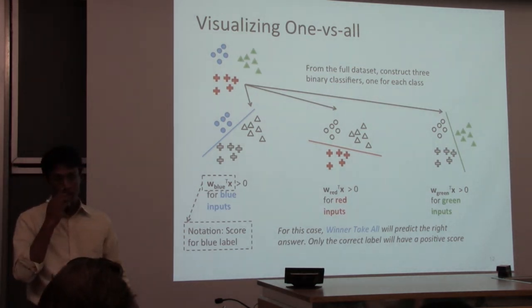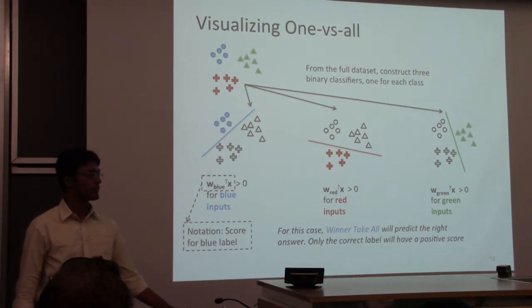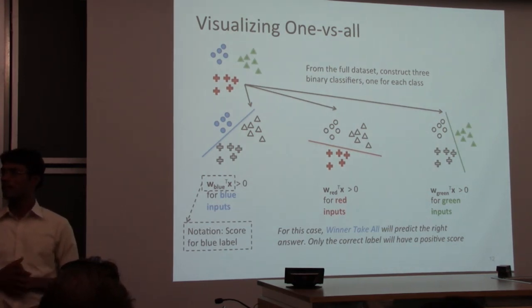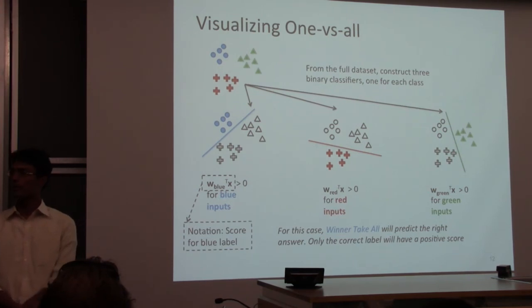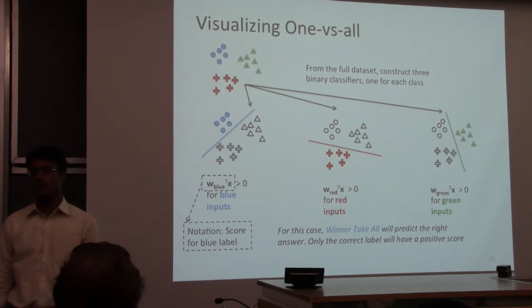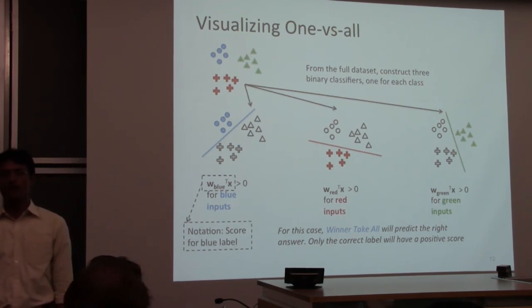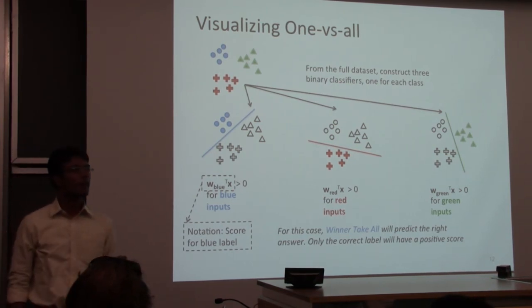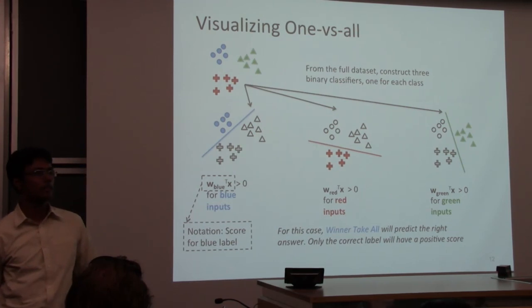Does anyone see a problem with this? If you normalize the weights, maybe you can get a higher value for Wi transpose X. That's a good point; normalization can kill one versus all. There's another, more basic question: is each of these data sets actually separable from the rest? Is this assumption ever satisfied?